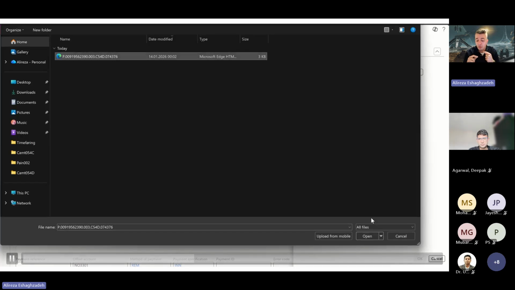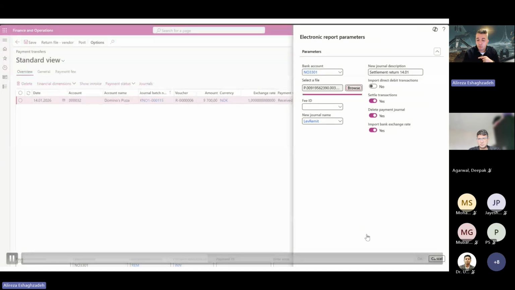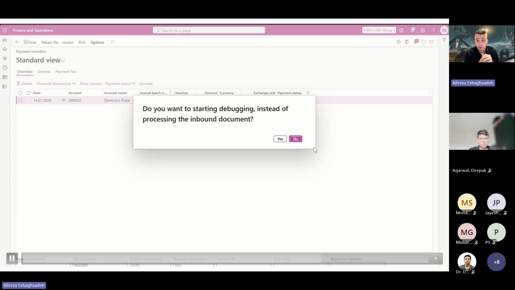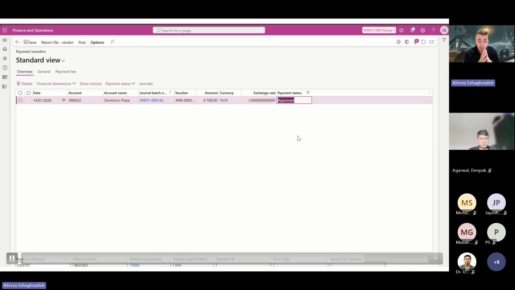In a case where I want to remove the proposal journal and just transfer it to the settlement journal, I can just activate the delete journal and choose the new journal name. In a case where you want to have the exchange rate from the bank and the settlement aligned with the journal line, I recommend activating this. So in this case, two processes will happen.